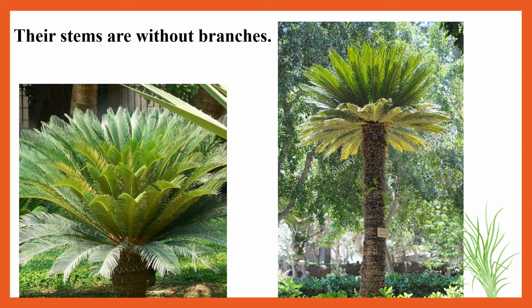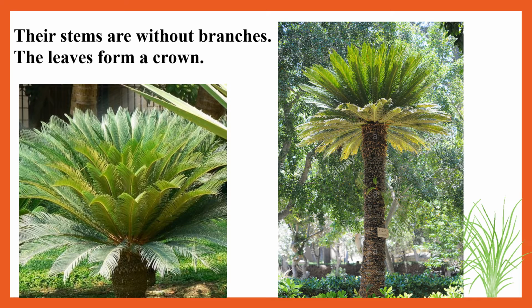Their stems are without branches. Here you cannot see branches. You can just see their stem. इसके अंदर सब branches नहीं हो रही है. The leaves form a crown, and you can see at the top of the tree, at the top of the stem, the leaves are arranged in a crown-like structure. ठीक है, उस shape में जैसे crown होता है कोई चीज के ऊपर हम लोग रख देते हैं तो उसी तरीके से crown-like structure दिखाई दे रहा है stem के ऊपर. So these are the leaves which are arranged in the form of a crown.